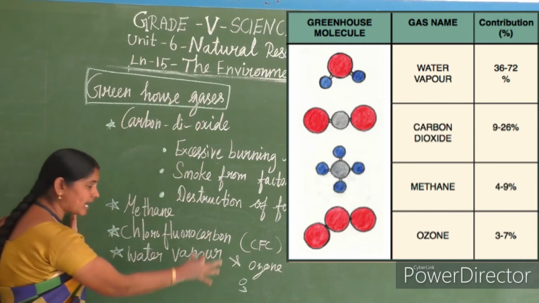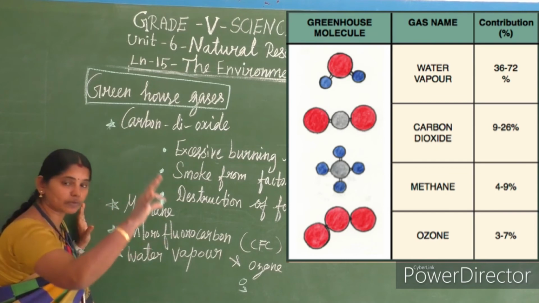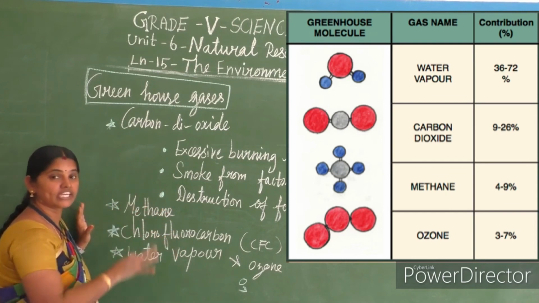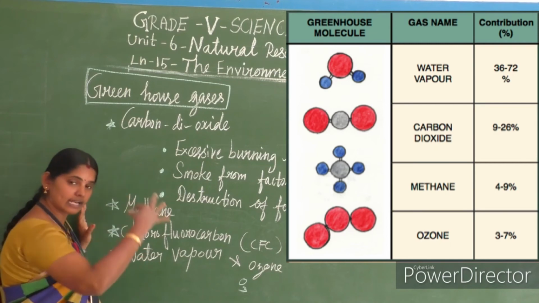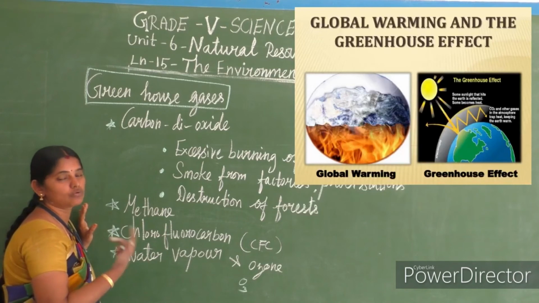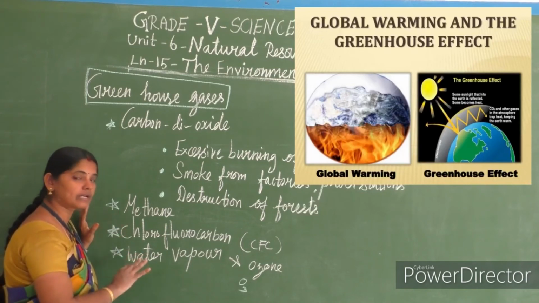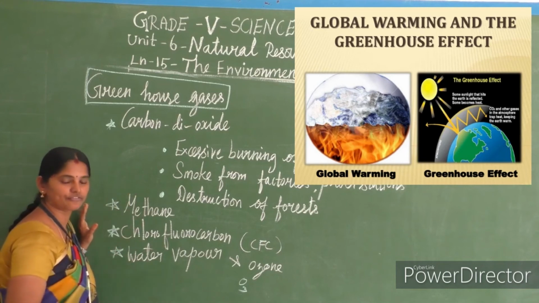So these gases we call greenhouse gases. If the composition of these gases is at the normal percentage in the atmospheric air, it is good for the plants, humans, all life on the earth.